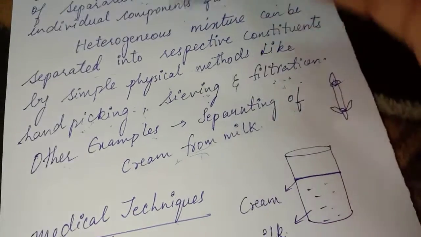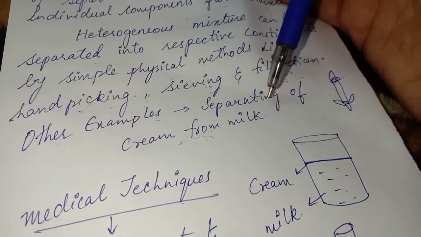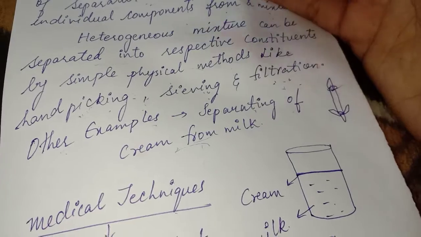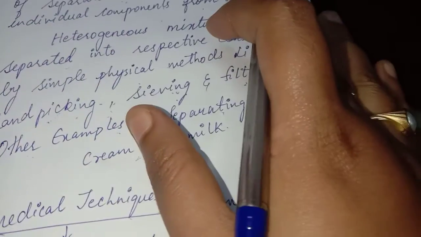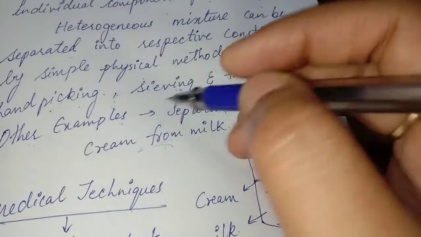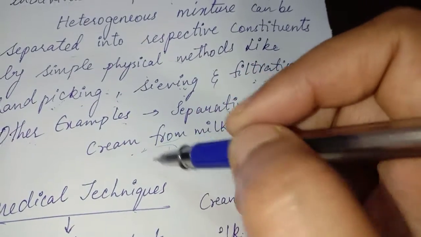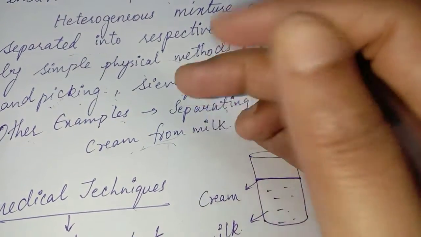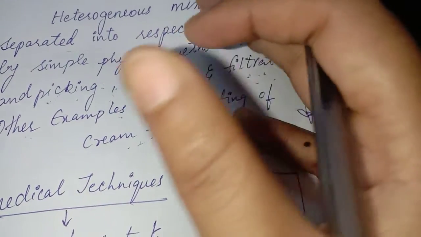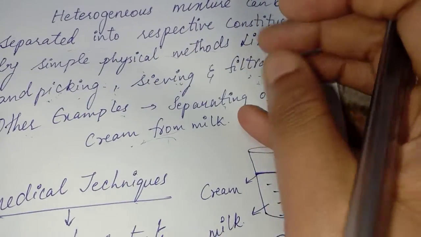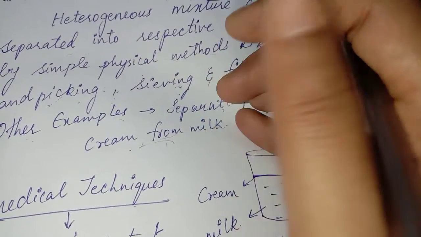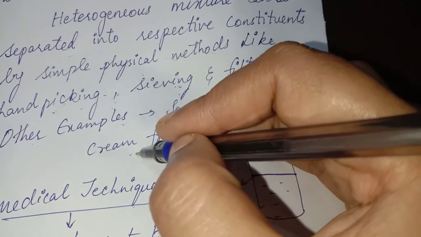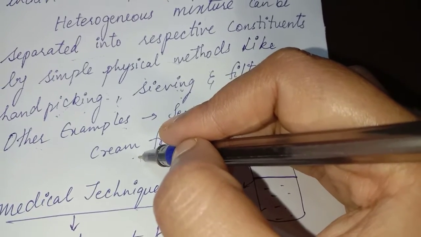You can go with other examples, such as separating cream from milk. When you boil the milk, the milk consists of fat, which is nothing but the cream. So you can separate this cream. After boiling your milk, you can see a thick shiny substance floating on the milk. You can remove it by using a spatula.